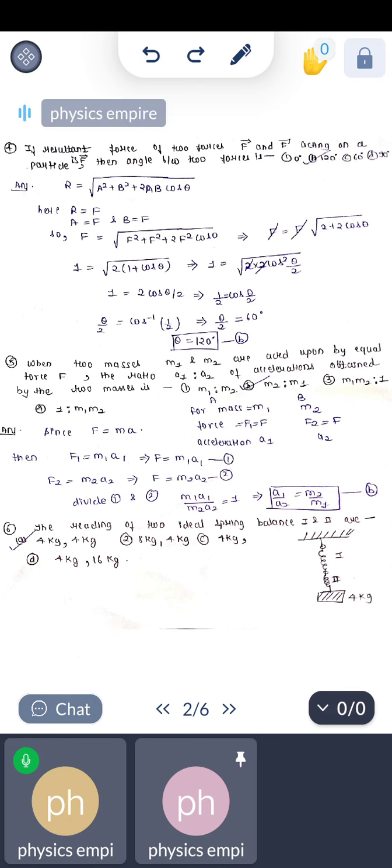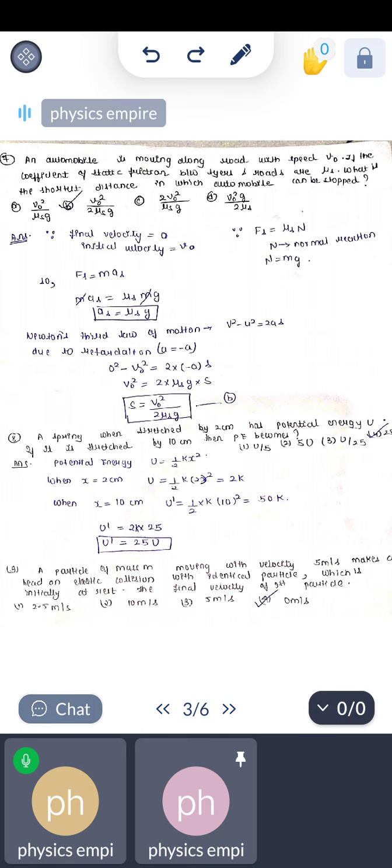Next is the reading of the two ideal springs, first and second. Here we have a spring first and another spring second, and a mass of 4 kg has been attached to it. In a spring, if we attach anything, it doesn't depend upon how many springs you have attached; in every case, the mass will be the same. So for the first spring also it will be 4 kg, and for the second spring also it will be 4 kg. So we have option A.